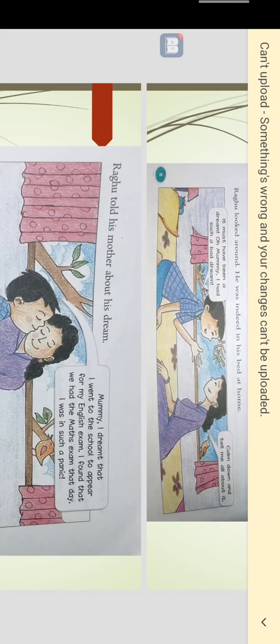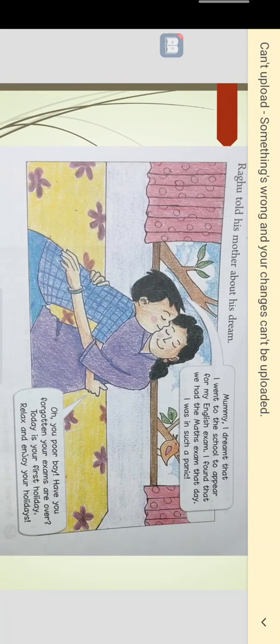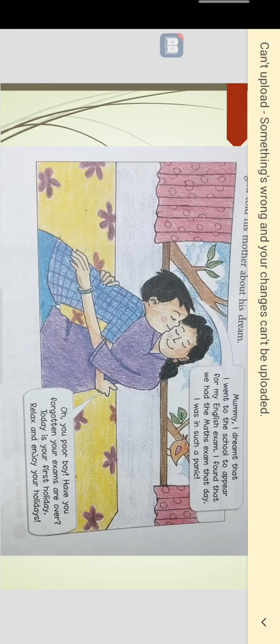Then mother says, calm down and tell me all about it. Raghu told his mother about his dream. Mummy, I dreamed that I went to the school to appear for my English exam. I found that we had the maths exam that day. I was in such a panic.